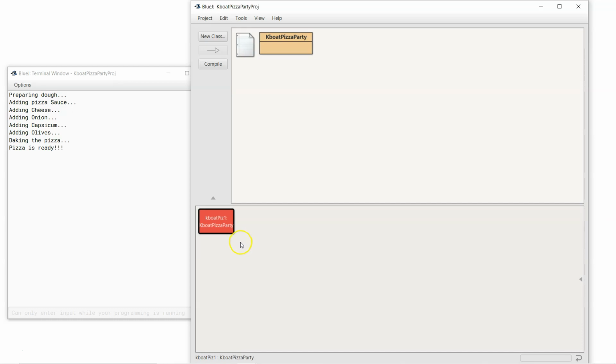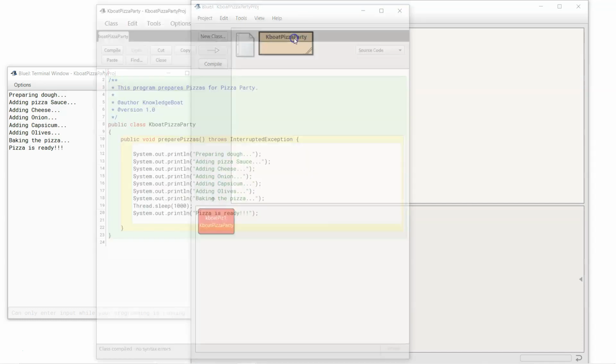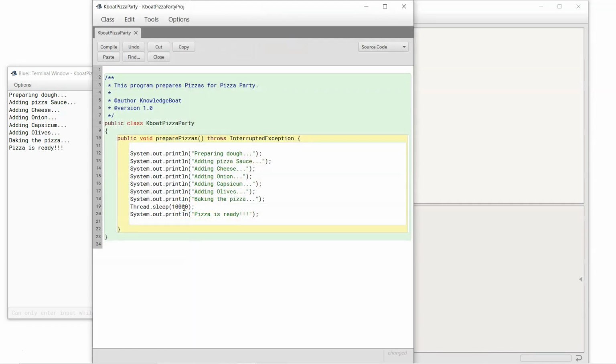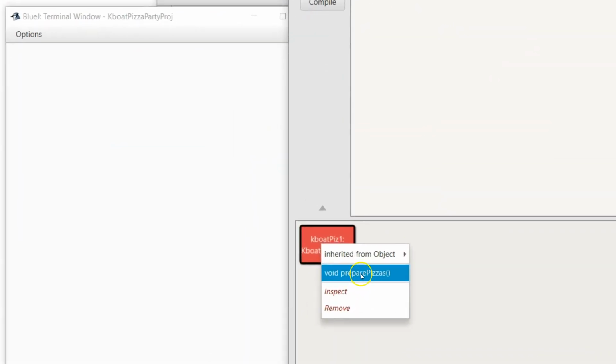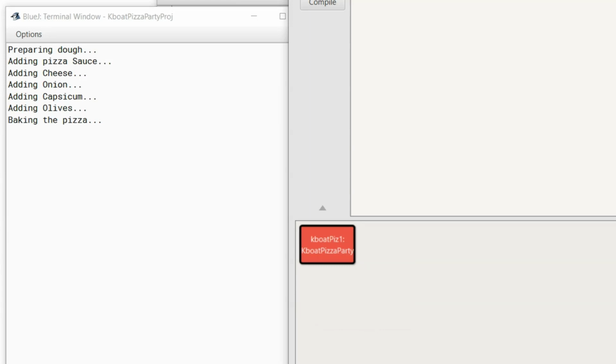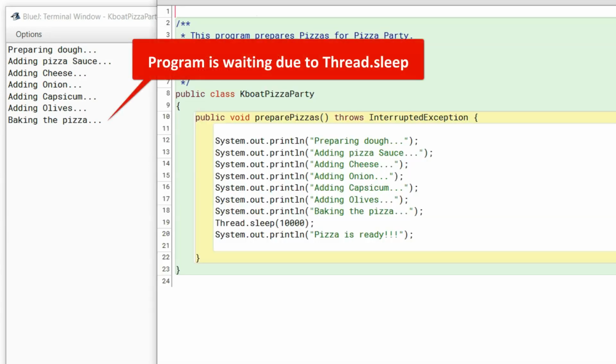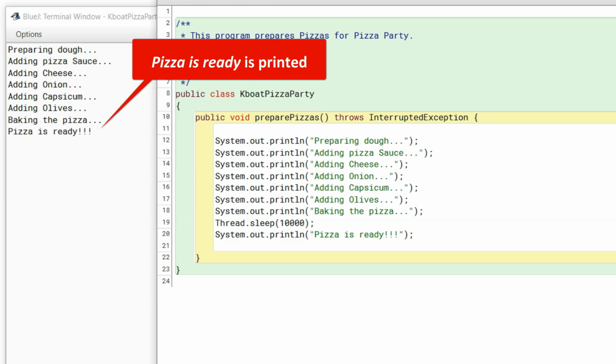Let me increase it to 10 seconds, then you will surely notice it. Now pizza is ready will get printed after a delay of 10 seconds. I am executing prepare pizzas method now. All the lines before Thread.sleep get printed. Pizza is ready is not printed yet. Let's wait for it. Now pizza is ready gets printed.